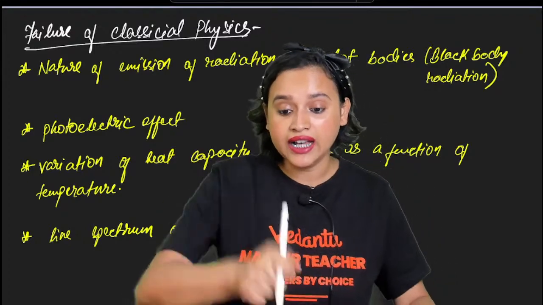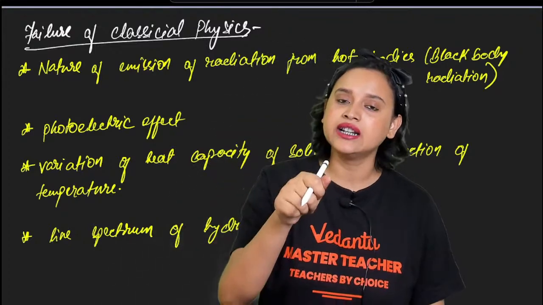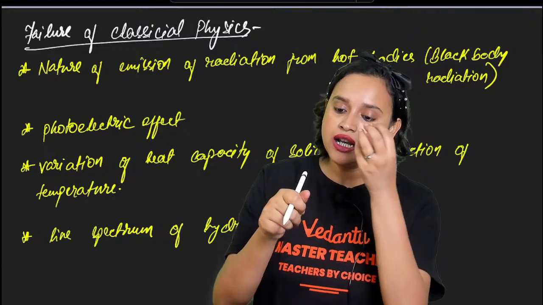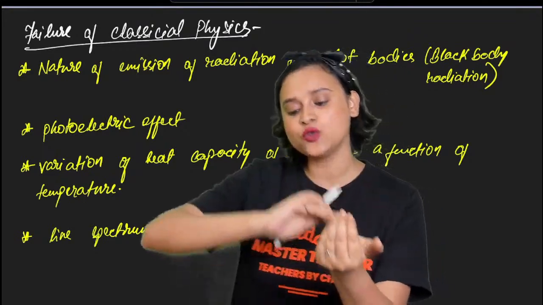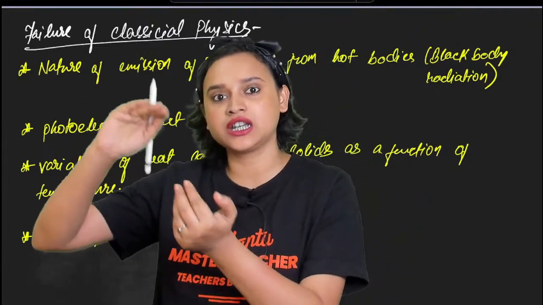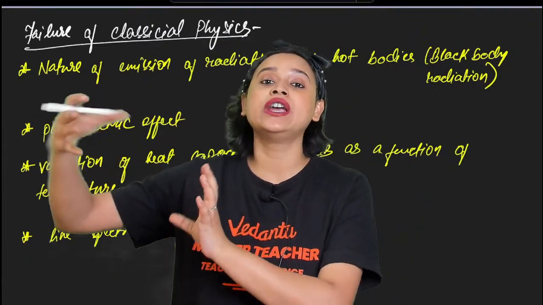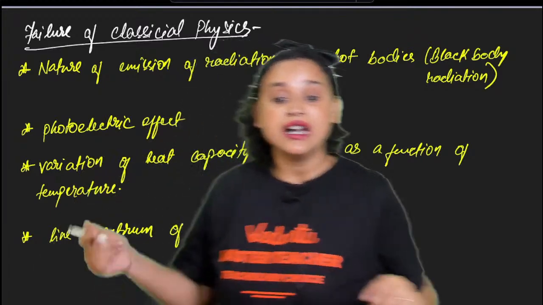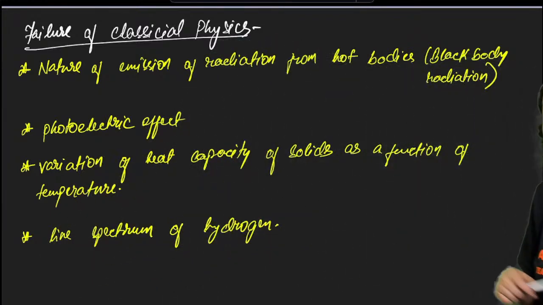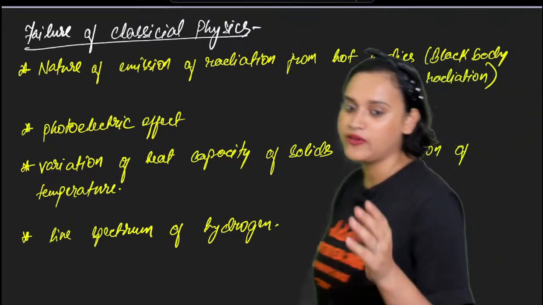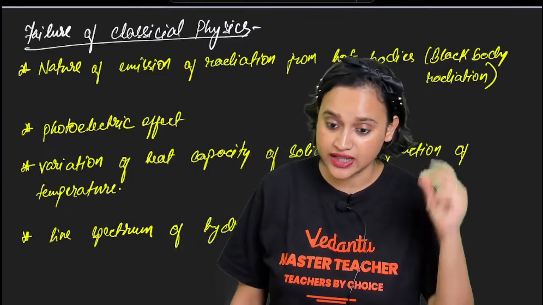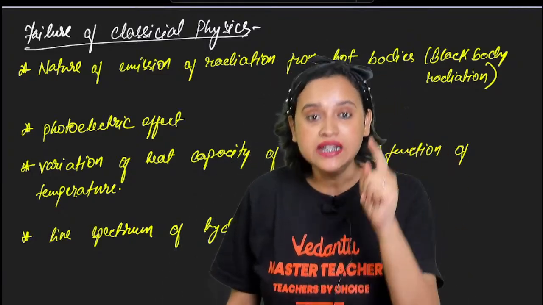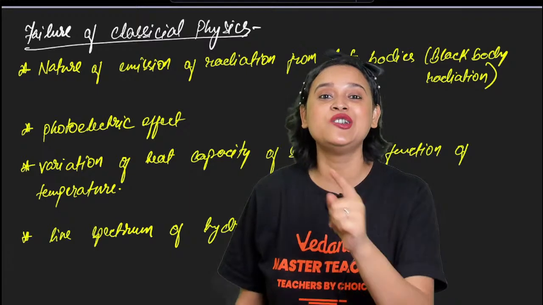If you take iron and heat it, initially it starts to glow red hot, and as you keep heating it, at a certain point the color changes. That was also not explained by classical physics. And obviously, the line spectrum of hydrogen could not be explained by classical physics. That means we needed a different kind of physics.